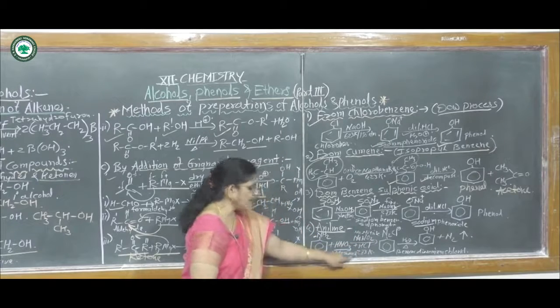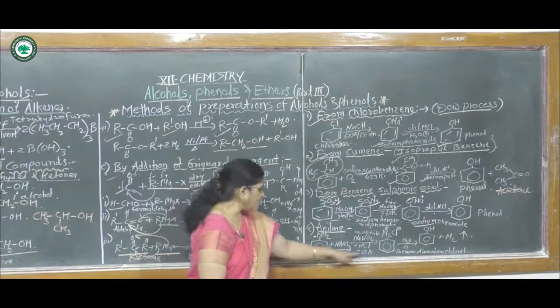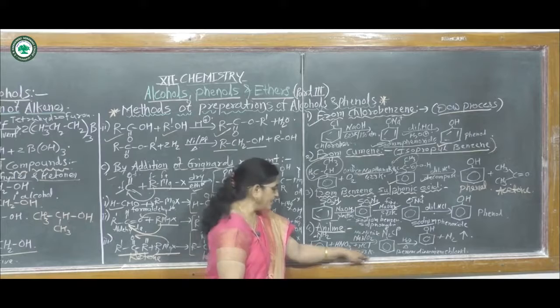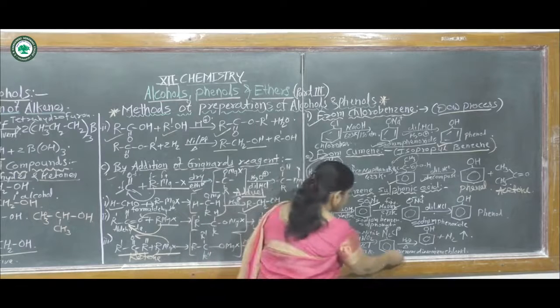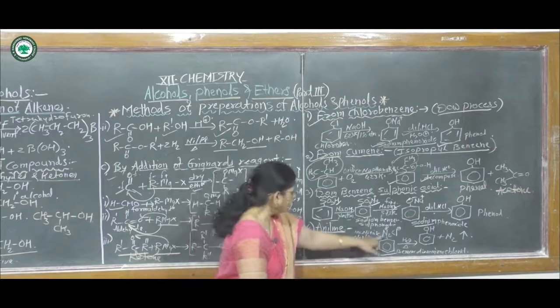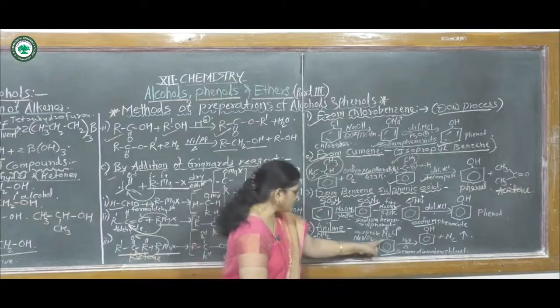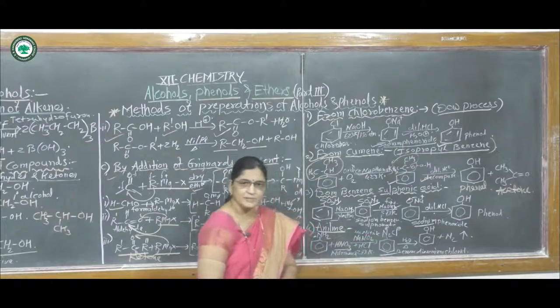It reacts with nitrous acid at 273 Kelvin, and at first it gives benzene diazonium chloride.